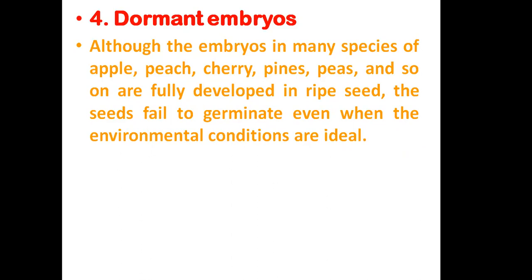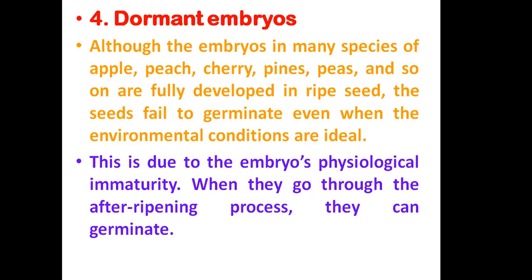In the presence of well-developed embryos also, many times because of other types of dormancies, seeds will not germinate even in favorable conditions. This is due to the embryo's physiological immaturity; when they go through the after-ripening process, they can germinate. Means we may feel that if the seeds are developed in a matured fruit, they should germinate, but in such plants they will not germinate because they require an after-ripening process, and only after this process